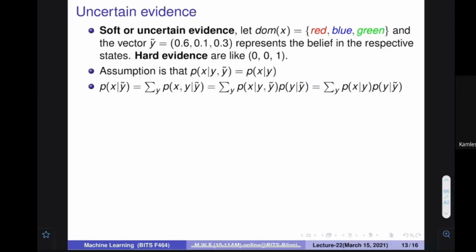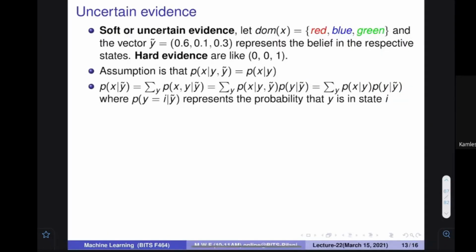So we know that this quantity we have assumed is the probability of X given Y. So ultimately we get the summation over Y of probability of X given Y, times probability of Y given Y hat. This particular thing is how much uncertainty we have, the probability of each of these uncertain things over there.